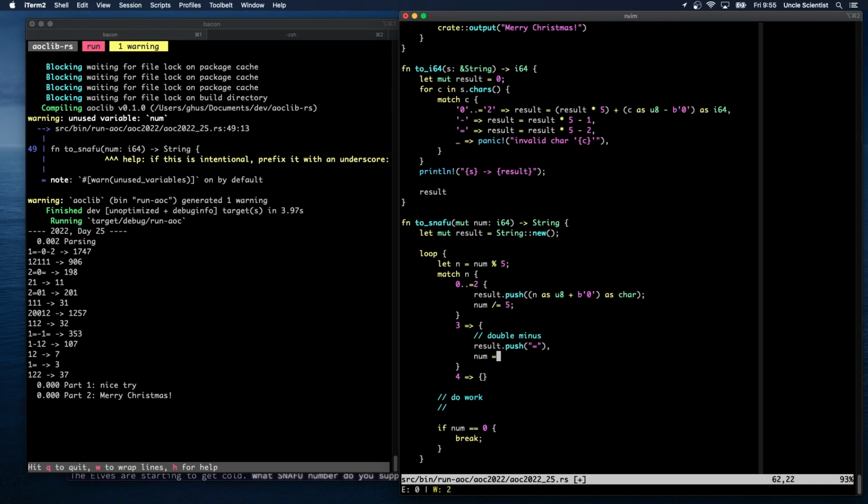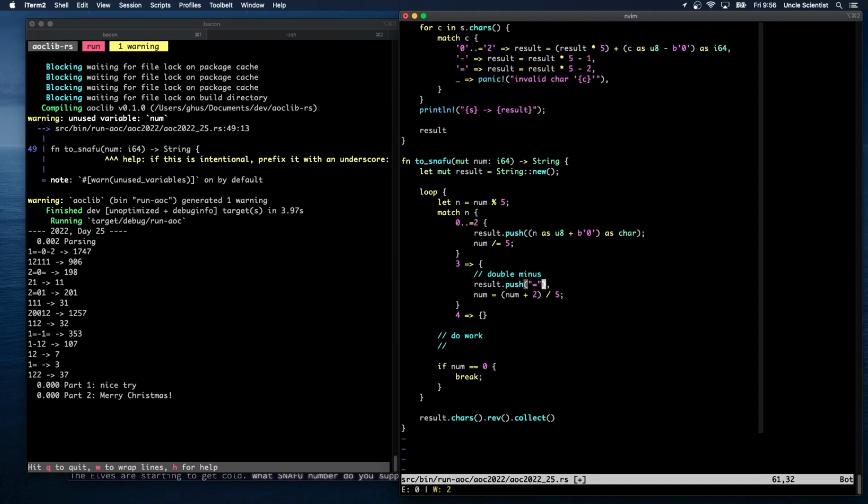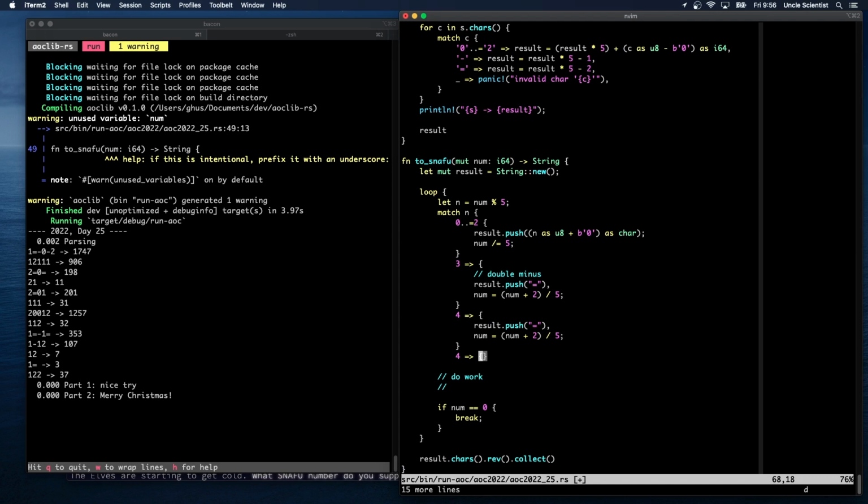So num is equal to num divided by 5, but we did a double minus, so we need to add 2 back in. Num plus 2 divided by 5, like that. My brain is telling me that that's what to do. And this is num1. Does that make sense, or do we add the 2 afterwards?